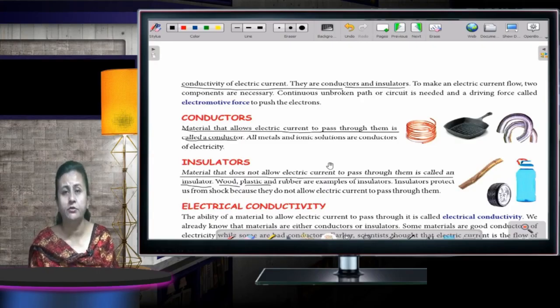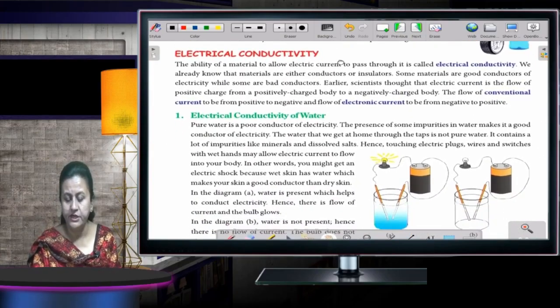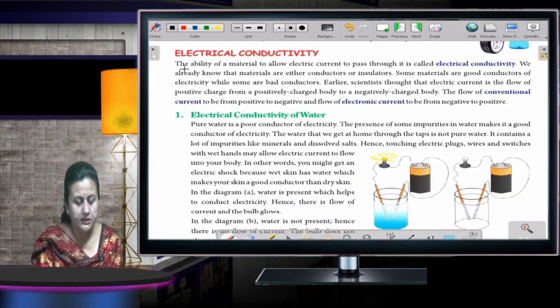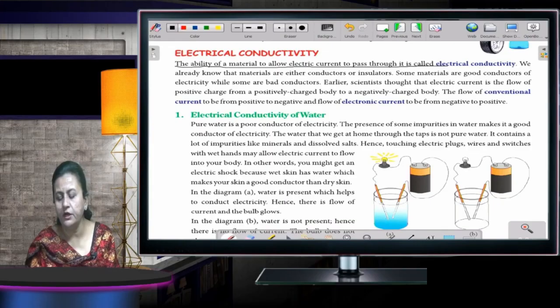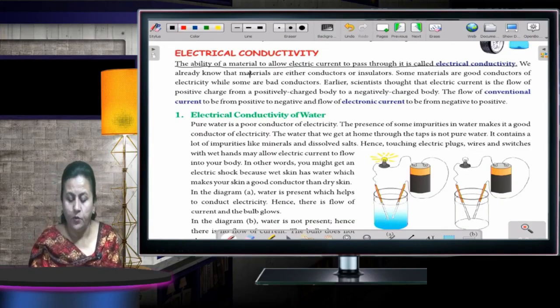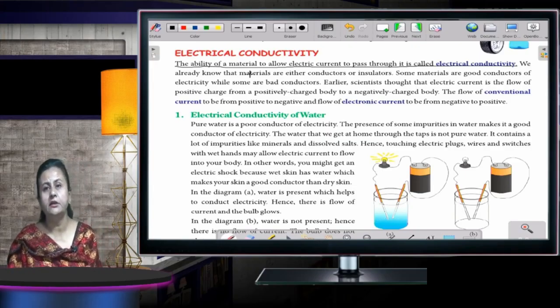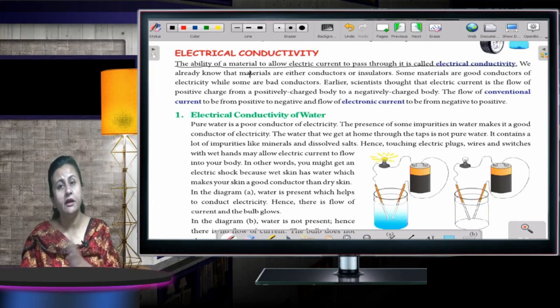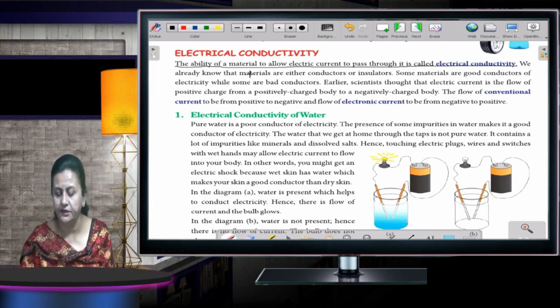We'll be moving now to the next topic, that is electrical conductivity. You can see on your screen also: the ability of a material to allow electric current to pass through is called electrical conductivity. What is electrical conductivity? The ability of a material to let the electricity pass through it is called electrical conductivity.